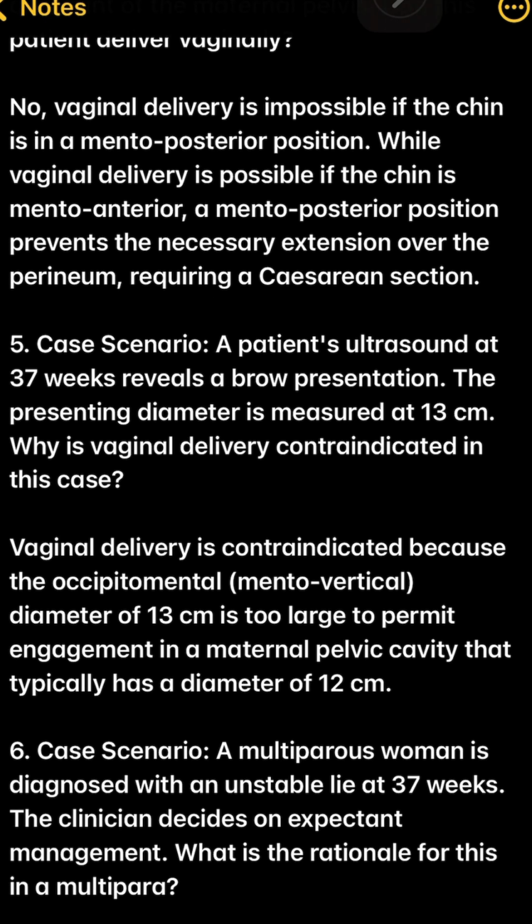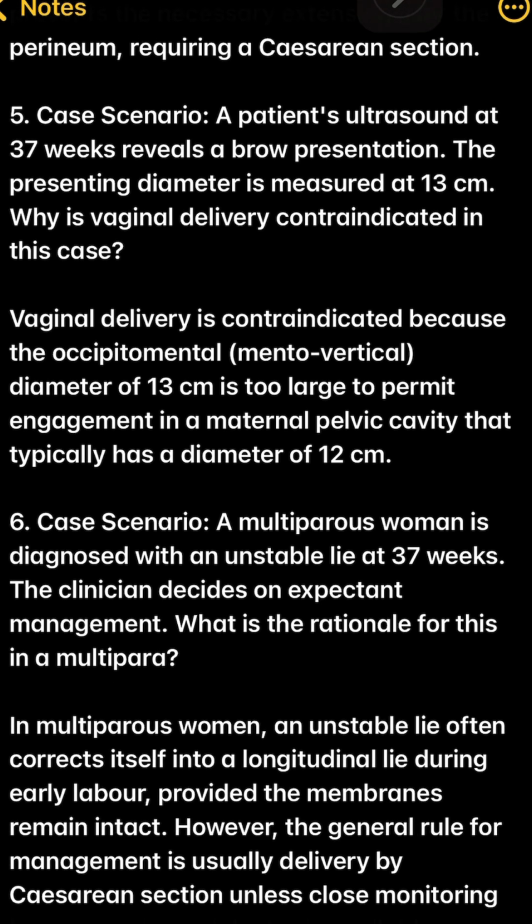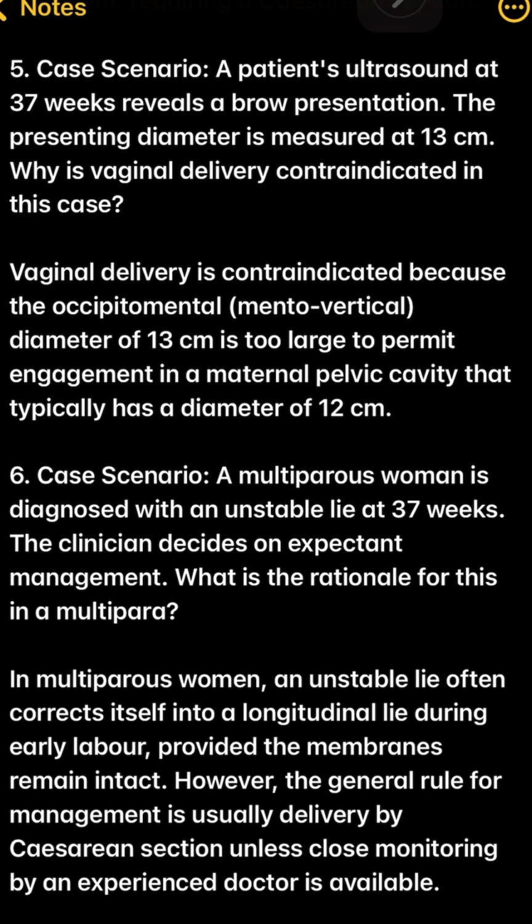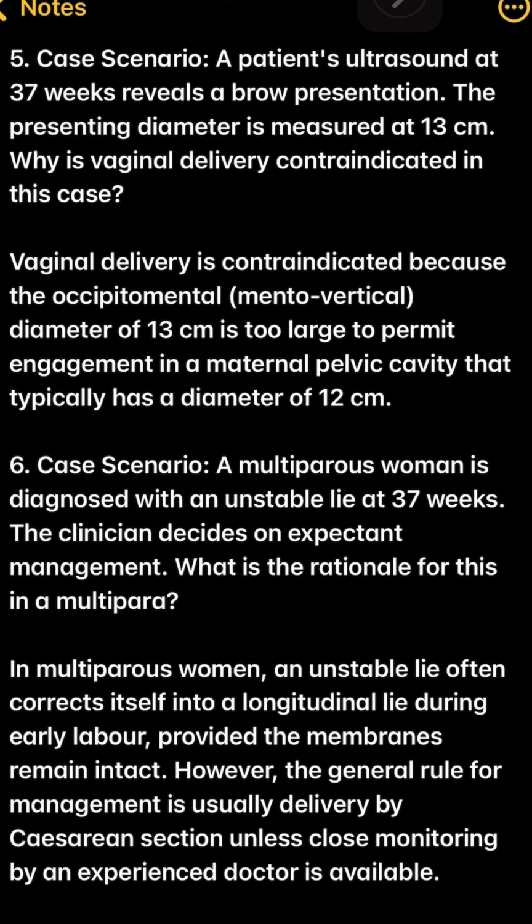5. Case scenario. A patient's ultrasound at 37 weeks reveals a brow presentation. The presenting diameter is measured at 13 centimeters. Why is vaginal delivery contraindicated in this case? Vaginal delivery is contraindicated because the occipitomental, mento-vertical diameter of 13 centimeters is too large to permit engagement in a maternal pelvic cavity that typically has a diameter of 12 centimeters.